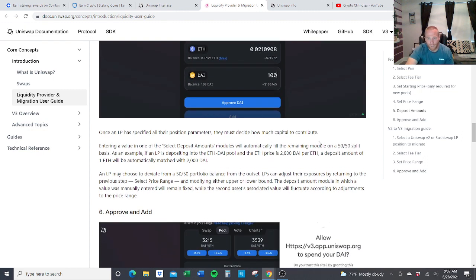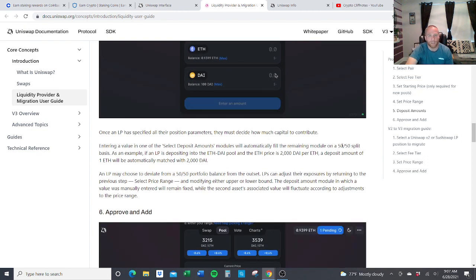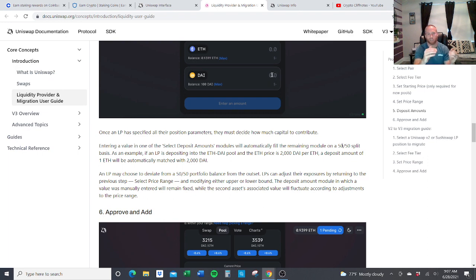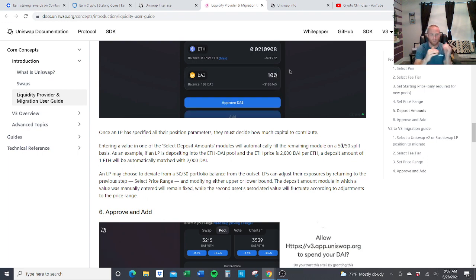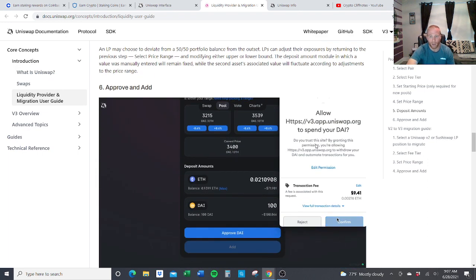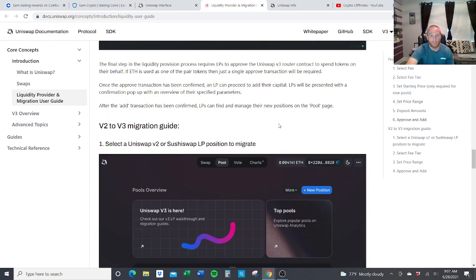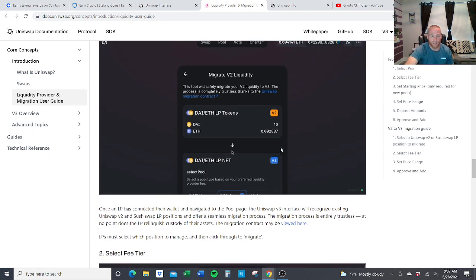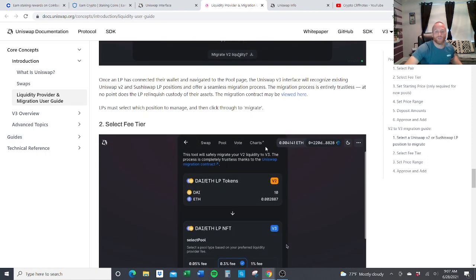But here's what I was getting at. You have to put everything in a 50-50 split. So whatever your pair is, it has to be an even match. You can't do $500 of Ethereum and $1,000 of Bitcoin or whatever your pair is. It has to be even across the board. And then from there, like I said, depending on how often it is used, how much volume's going through, that's how much you're going to get paid. And this process will walk you right through.